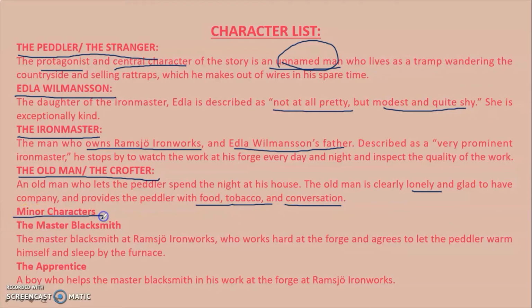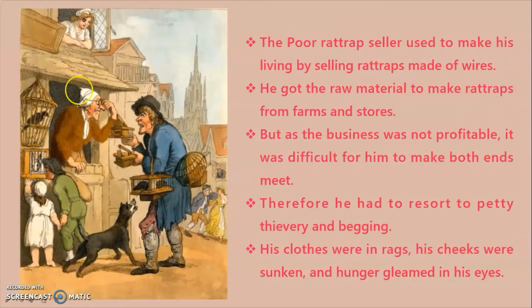There are two minor characters in the story also, the master blacksmith and his apprentice. The master blacksmith and his apprentice both work at the forge and they let the peddler warm himself and sleep by the furnace in the Ramsjo Iron Works.